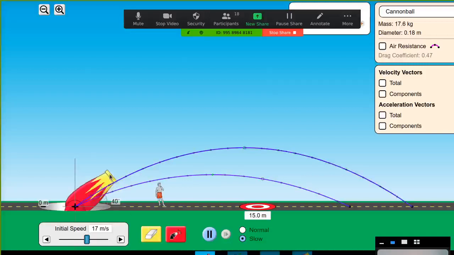What do you think would happen at 45 degree? Will it go still longer? Maximum range. Yeah, maximum range. Now it will go highest distance.